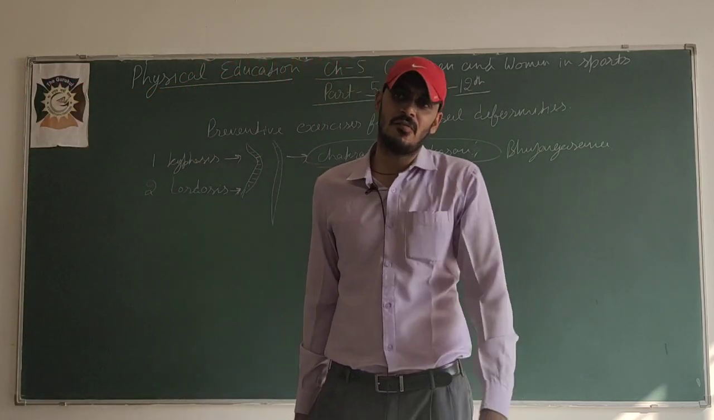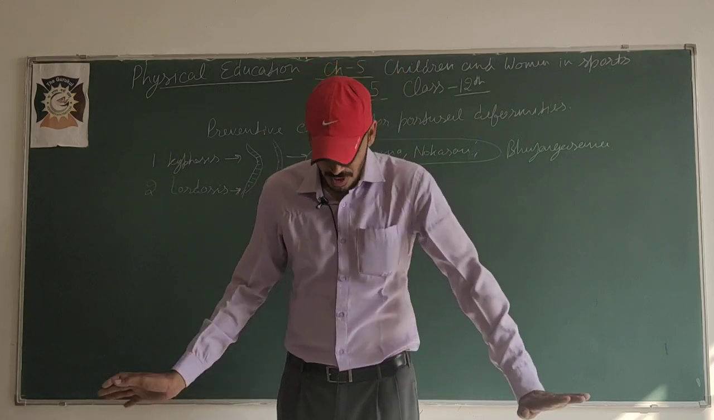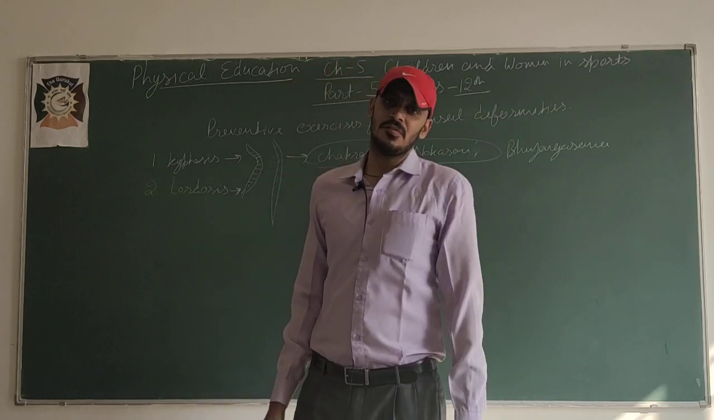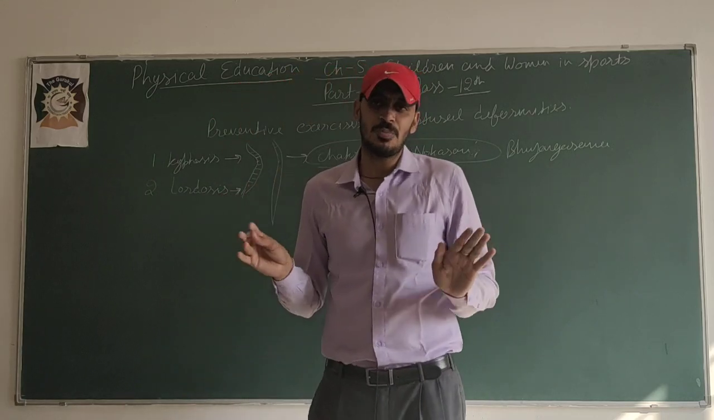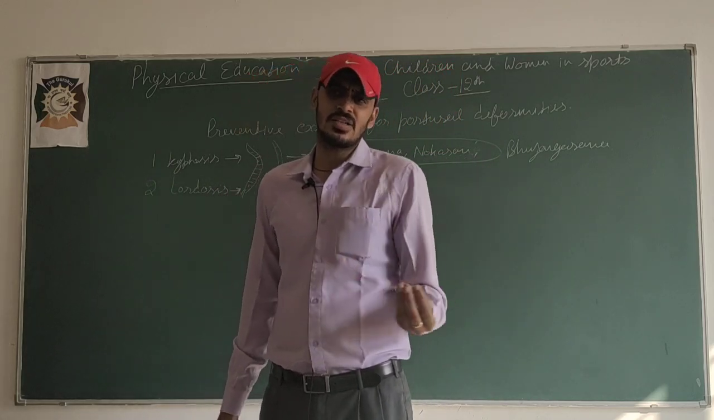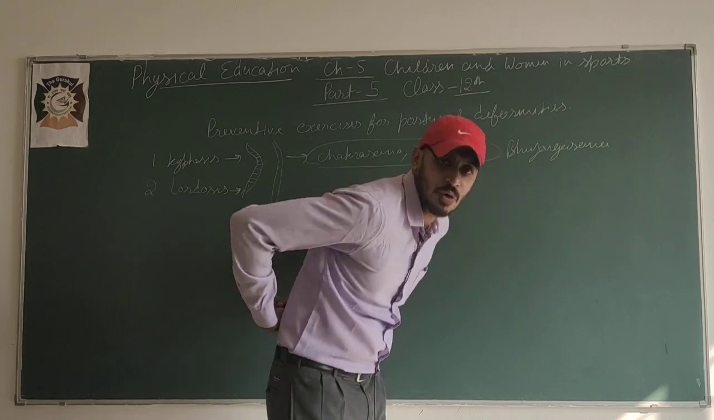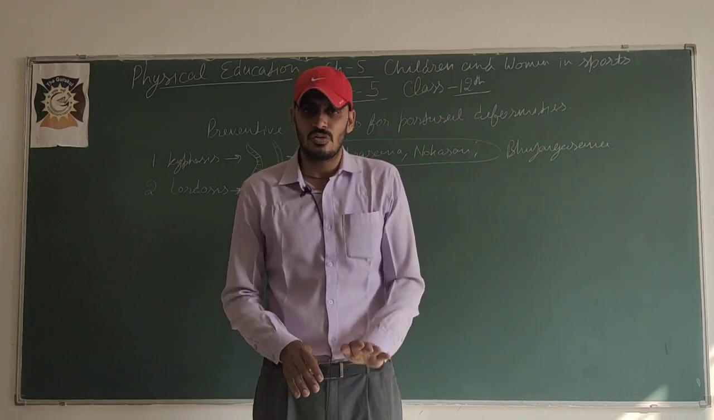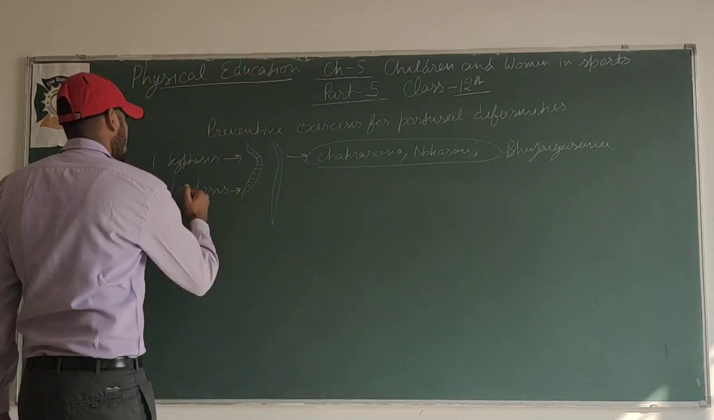Paschimottanasana or one more Bhu Naman Asana: stand in standing position and try to touch the surface with your hand, or if you have a flexible body, then keep both hands on the surface. These types of asana, all the exercises in which this area will go back, okay, we have to perform to prevent lordosis.